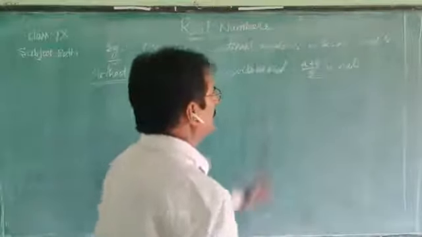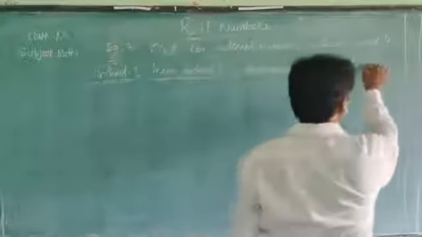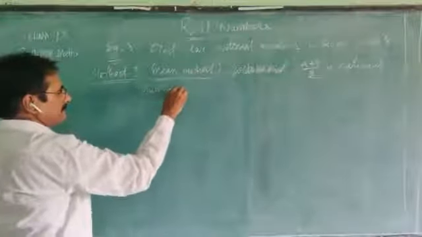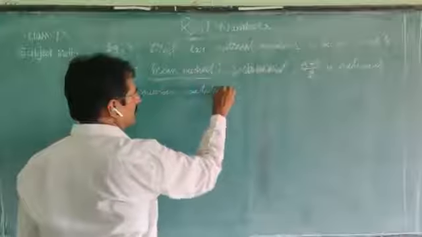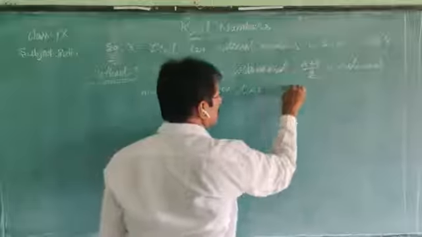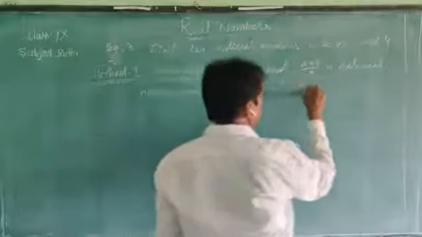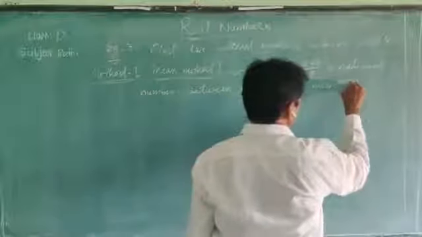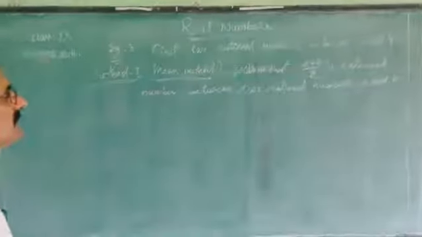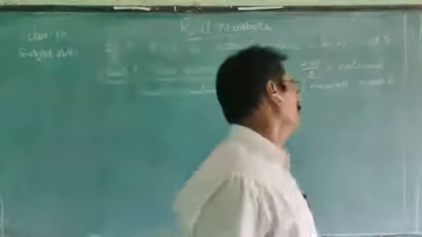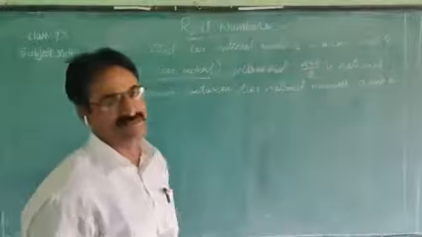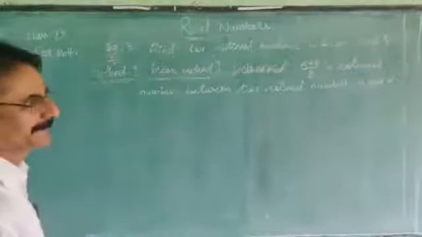We know that (a plus b) by 2 is a rational number between two rational numbers a and b. This is the formula we use. What is the rational number between a and b? (a plus b) by 2. Generally, the sum of the observations divided by the number of observations is called the mean, so we call it the mean method.